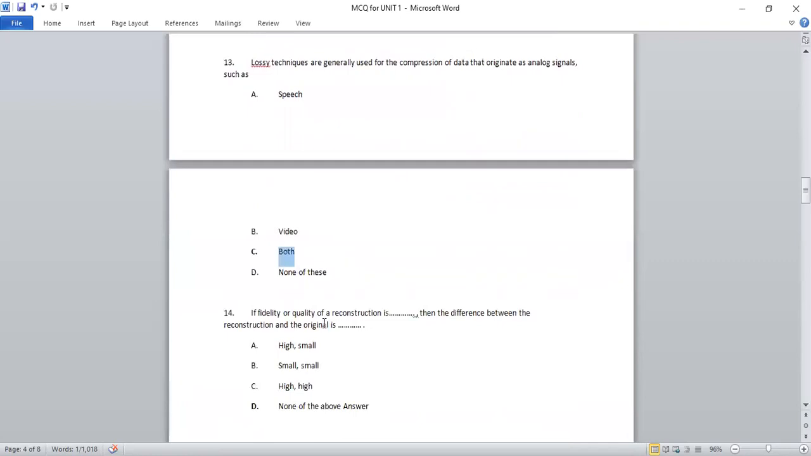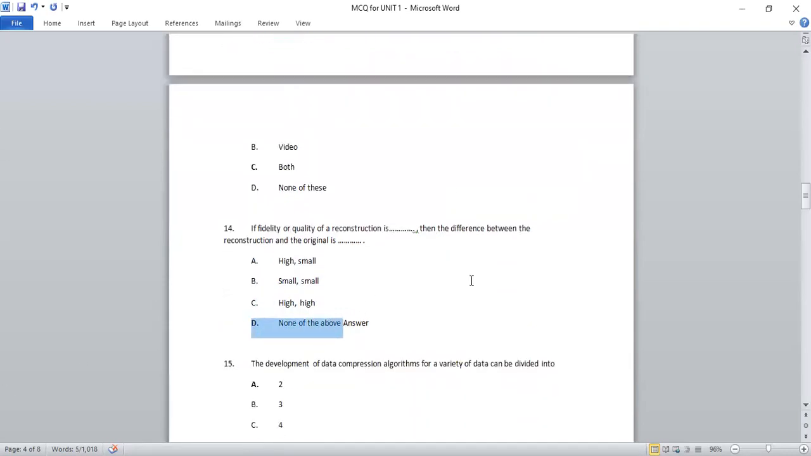Next question. If fidelity or quality of a reconstruction is dash, then the difference between the reconstruction and the original is, the options are high and small, small or small, high or small. If we see this question, if the quality of a reconstruction is small, then the difference between the reconstruction and the original will be high. So this option is not given in any of the options. So the right answer will be D, that is none of the above.